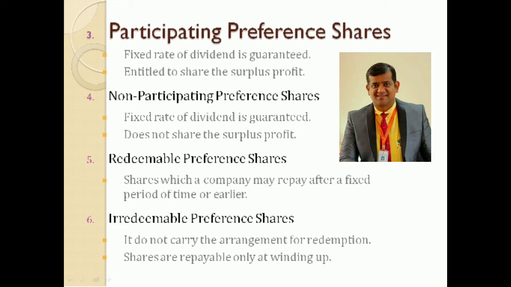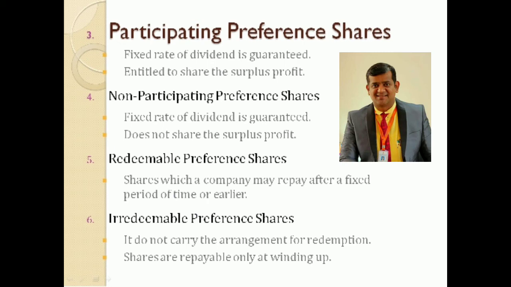So the shareholder is going to receive the money directly from the company. That kind of preference shares are called redeemable preference shares. That can be redeemed after specified years, for example, after 5 years, after 10 years, after 20 years. Clear? Or it might be as and when the company wishes.